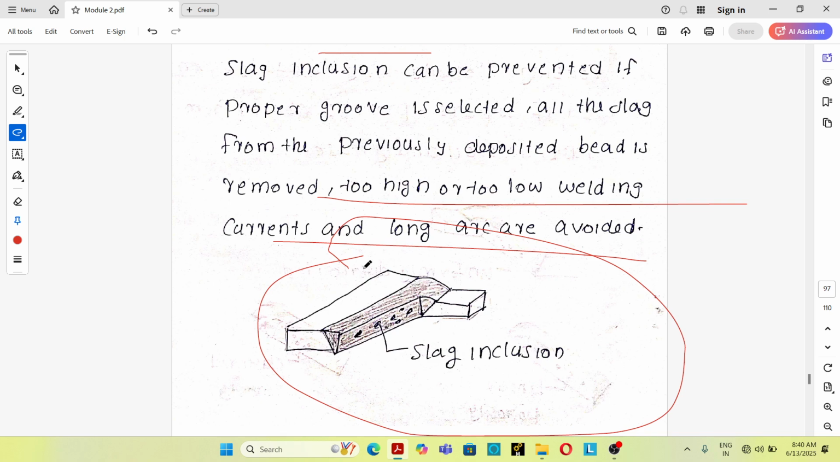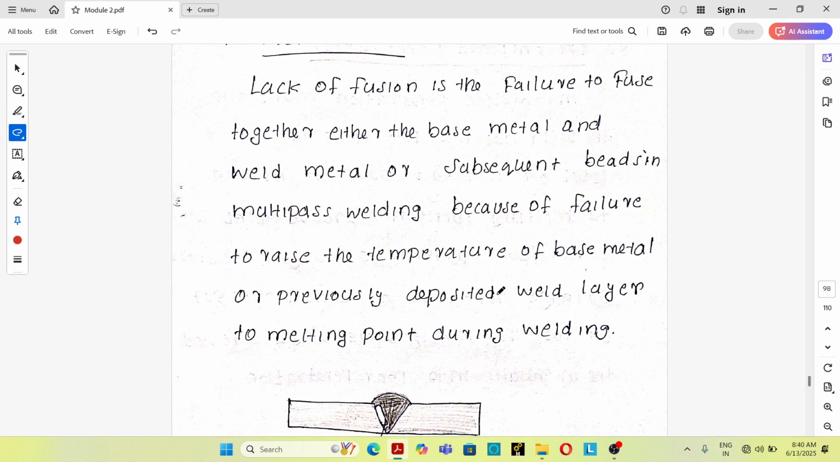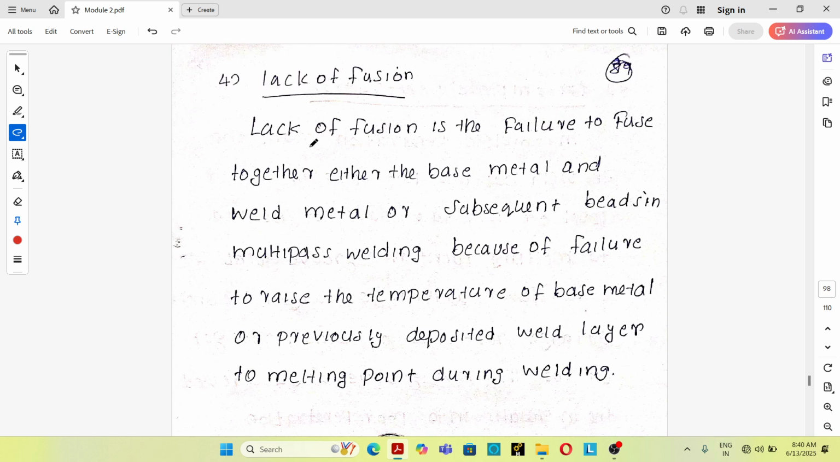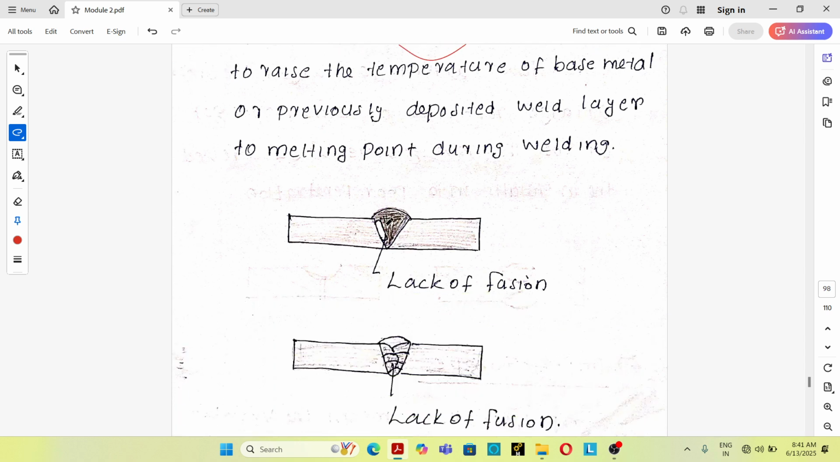That is known as slag inclusion. Next one is lack of fusion. See, this is the defect, lack of fusion. Lack of fusion is a failure to fuse together either the base metal and weld metal, or subsequent bead in multi-pass welding. So the meaning of lack of fusion is failure to fuse base metal and weld metal.